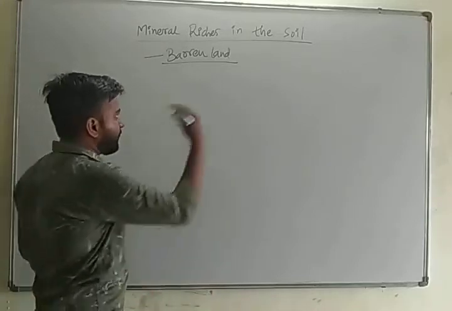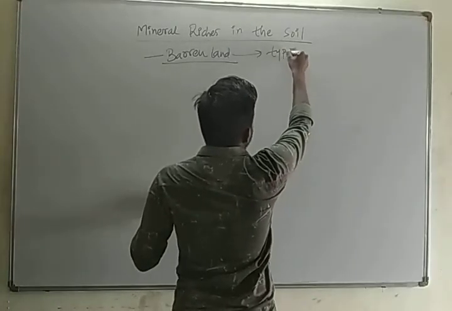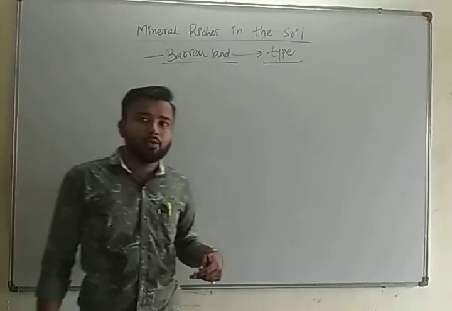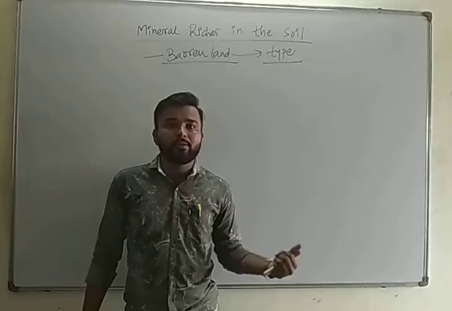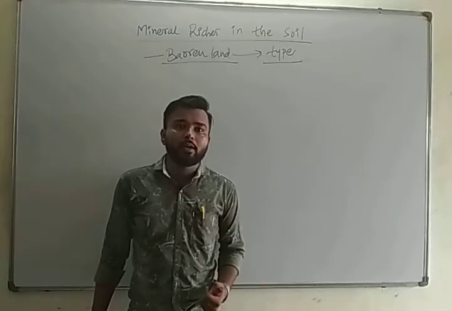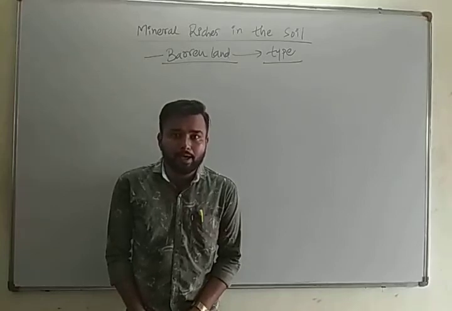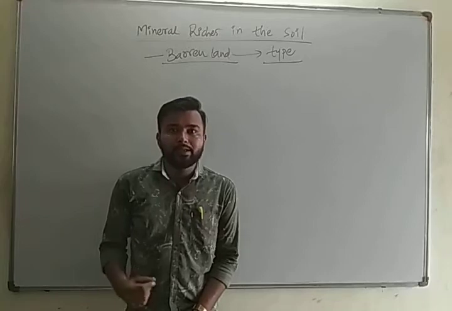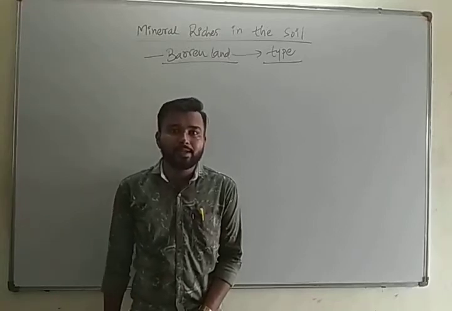Because soil is of many types. You have also seen different kinds of soils in different areas. If you go in a crop field, in any farmland, you will see that the soil there is very moist. It contains very small fine particles. There are no rocks present there.